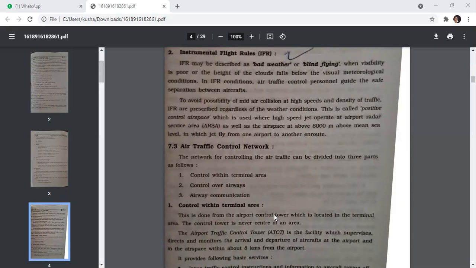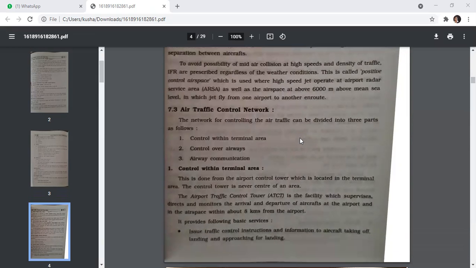So that is called the positive control airspace, which is used where high-speed jets operate at airport radar service areas, as well as the airspace at about 6,000 meters above mean sea level, in which jets fly from one airport to another en route.